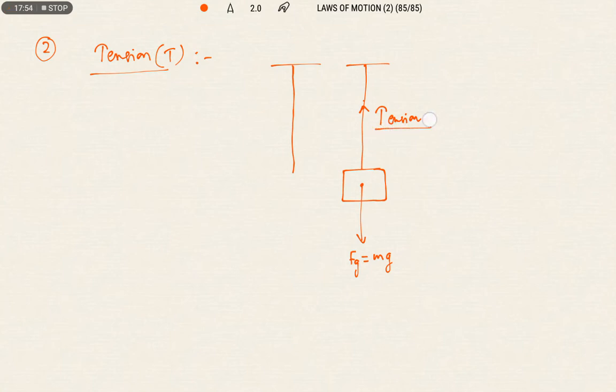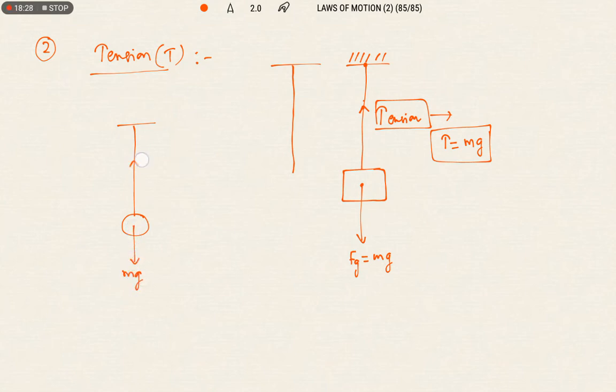The direction of the tension in the string is always towards the point of suspension. In the case of a string like this, we can write T equals mg. Okay, it is in the mean position. Suppose now we have a bob at the mean position.